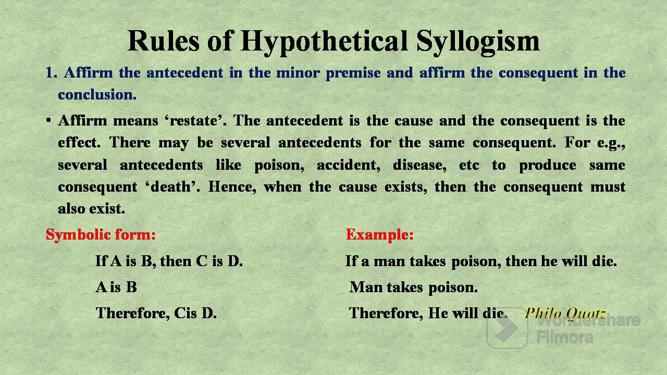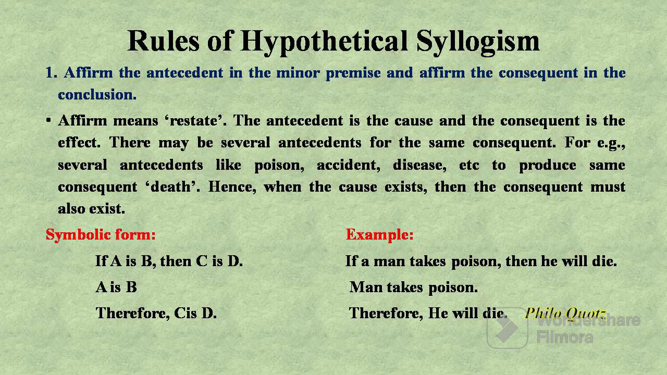For example, if a man takes poison, then he will die. That is the major premise, in the form of a hypothetical proposition. A man takes poison is the antecedent and he will die is the consequent. In the minor premise, man takes poison will come, therefore he will die. That is the consequent part of that major premise, right? So, if a man takes poison, then he will die. Man takes poison, therefore he will die.